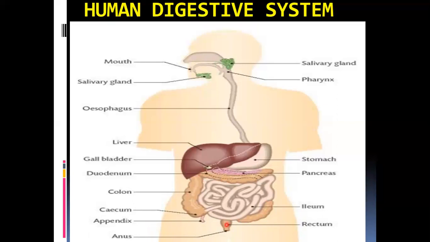And this leads to the part called the rectum. Here the waste material or undigested food is stored for some time, and then it is eliminated through an opening called the anus. So this is the anus. The first opening of the digestive system is the mouth, and the last opening is the anus. Okay, so we have done all the parts, all the digestive organs through which the food passes, and digestion takes place in these various parts.